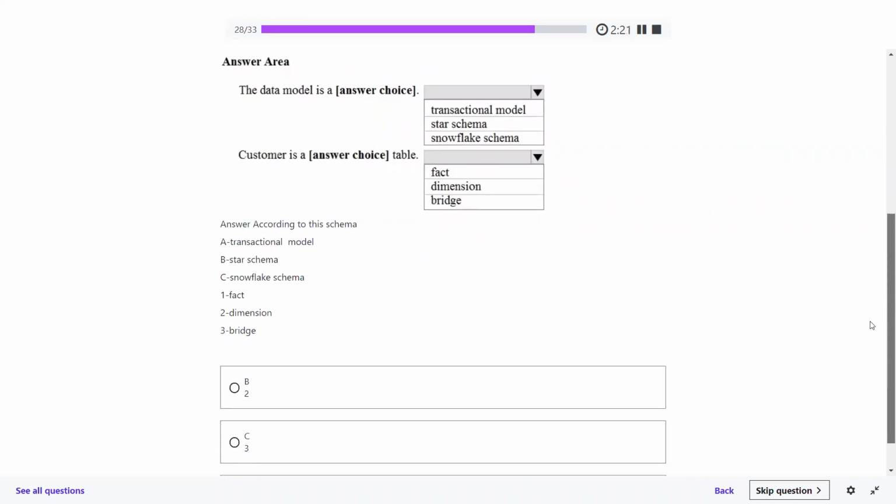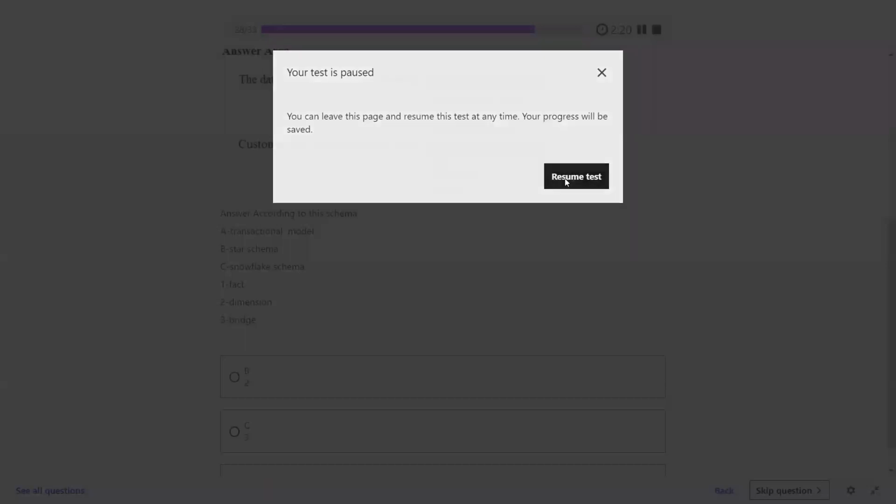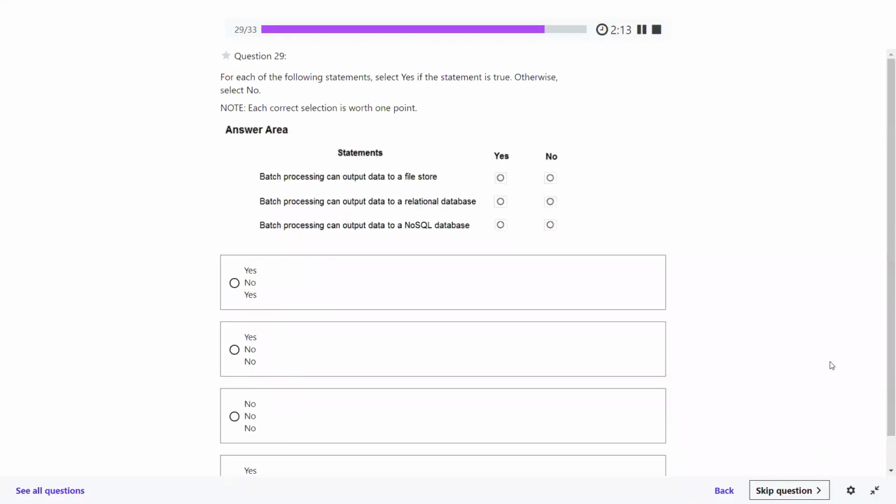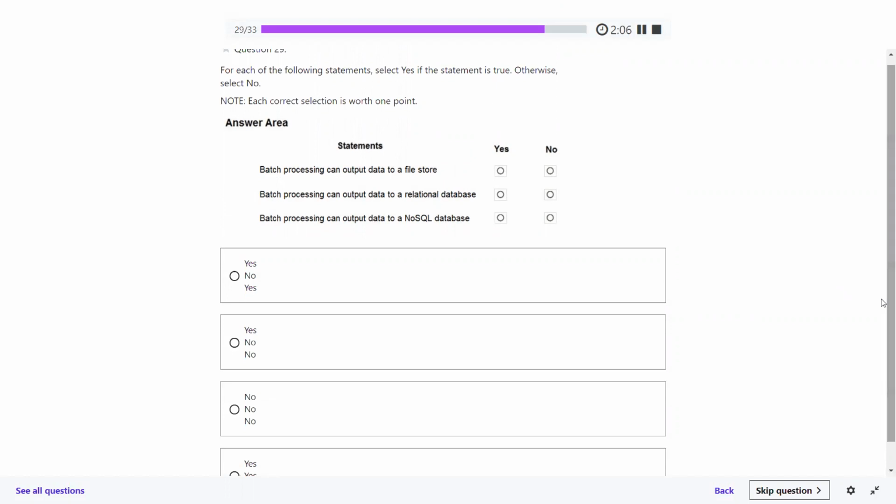This is a totally disturbed kind of question. This is something new, totally new. We will discuss about this. No problem, let's proceed. Question number 29, please, because we have only 2 minutes pending here. We are supposed to complete all 33 questions. Then we will discuss the rest of the things.